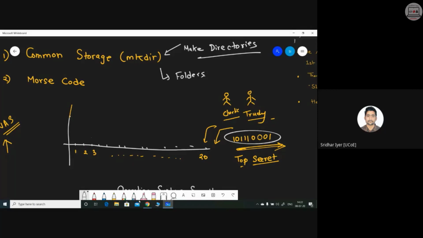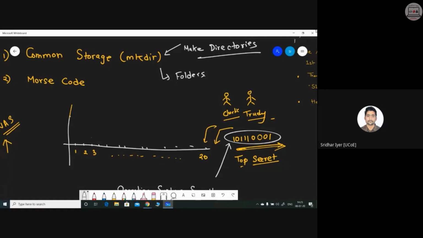Can we change the default gateway to each other's machine? No, we don't have access to that. We only have access to the common storage. Assume a particular folder, a public folder where you can read other files and create your own files, but you don't have access to the network settings or anything like that. Steganography, again, if you create a file, it will be suspicious, right? For example, if there is no image on that particular pathway, and you're creating an image and hiding your data inside that image, again, that can be traced by the admin, right? What I'm trying to say is you can't send these bits of information directly, either through steganography or encryption or whatever.